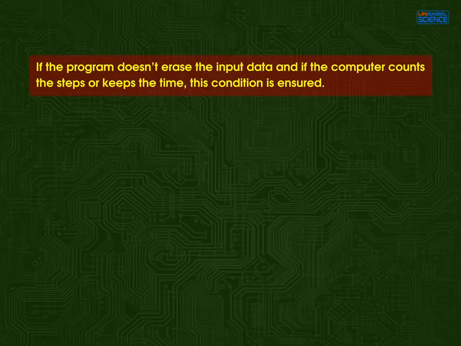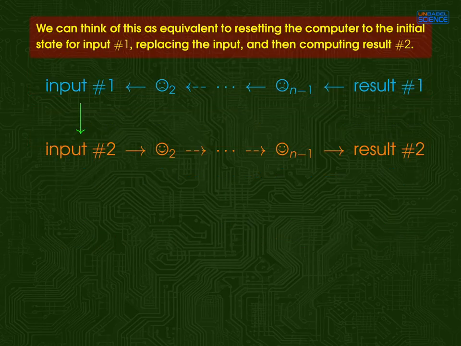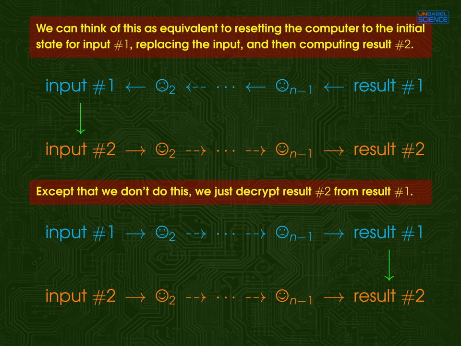Right, this condition is ensured automatically if the program doesn't erase the input data and if the computer counts the steps or keeps the time. Then the causal relations between the computer states correspond at once to the computation steps for the first input and to those for the second input. We can think of this as equivalent to resetting the computer to the initial state for the first input, replacing the input, and then computing the result for the second input. Except that we don't do this, we just decrypt the second result from the first result.